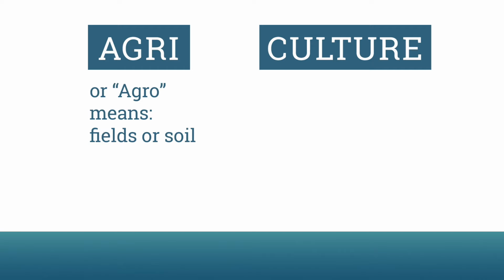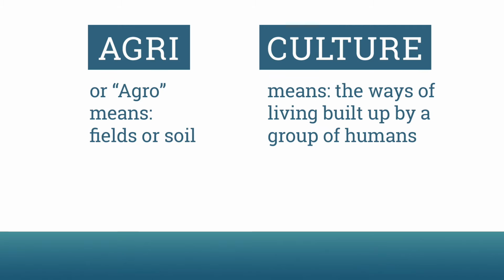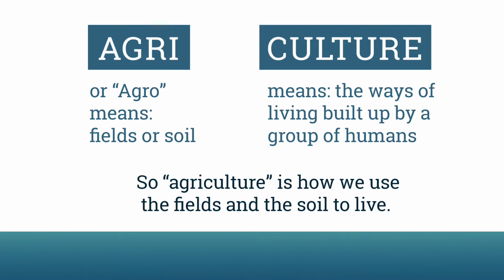The word agriculture breaks down into agra and culture. Agra, or agro, means fields or soil. And then culture means the ways of living built up by a group of human beings. So agriculture is how we use the fields and the soil to live.